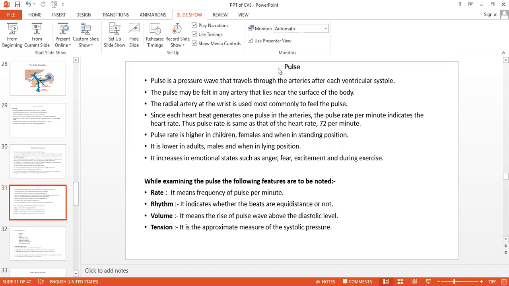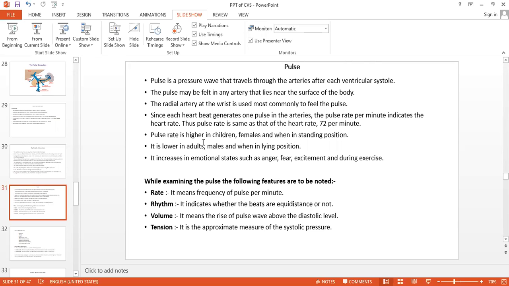It is related to the heart, because with every beat, after the ventricular systole, we can feel the pulse wave. Means what? In the cardiac cycle only, isn't it? So after one beat, that is the pulse.